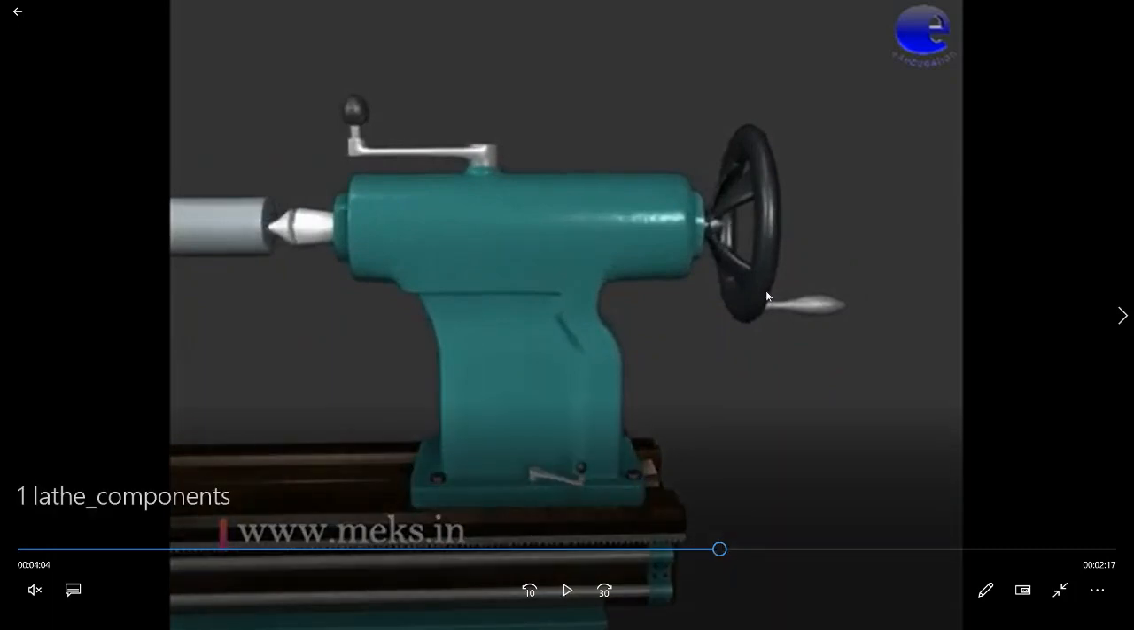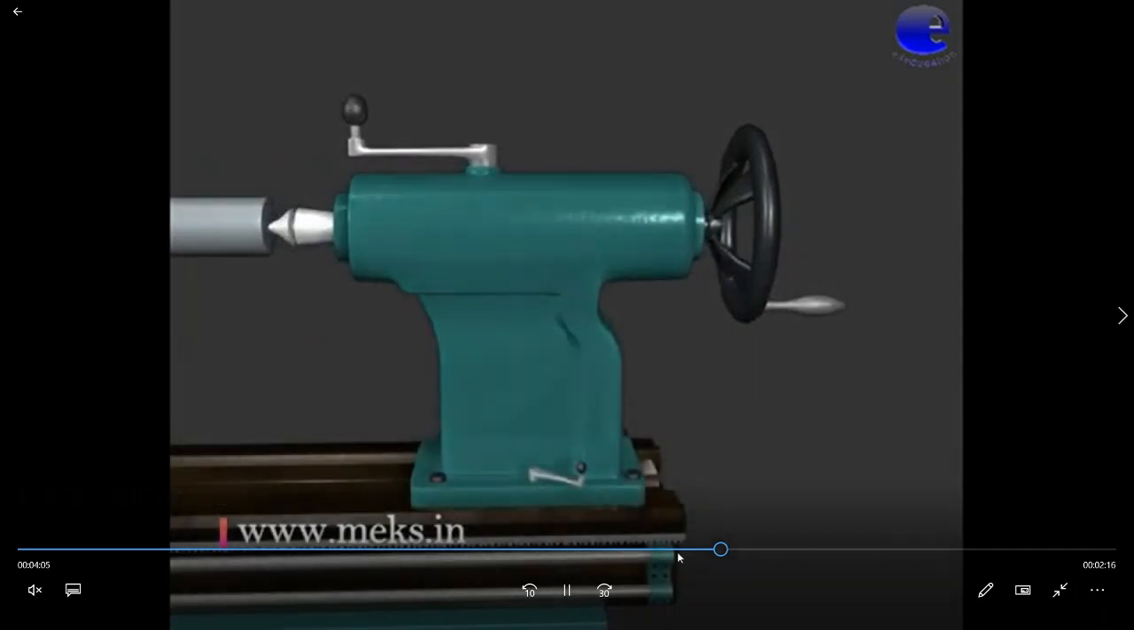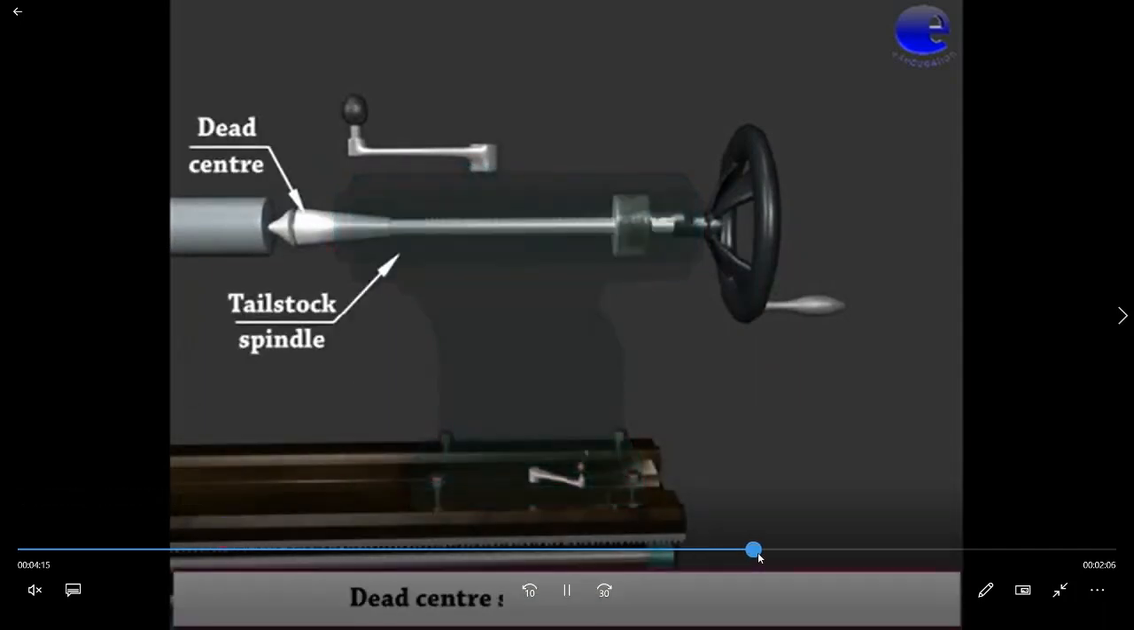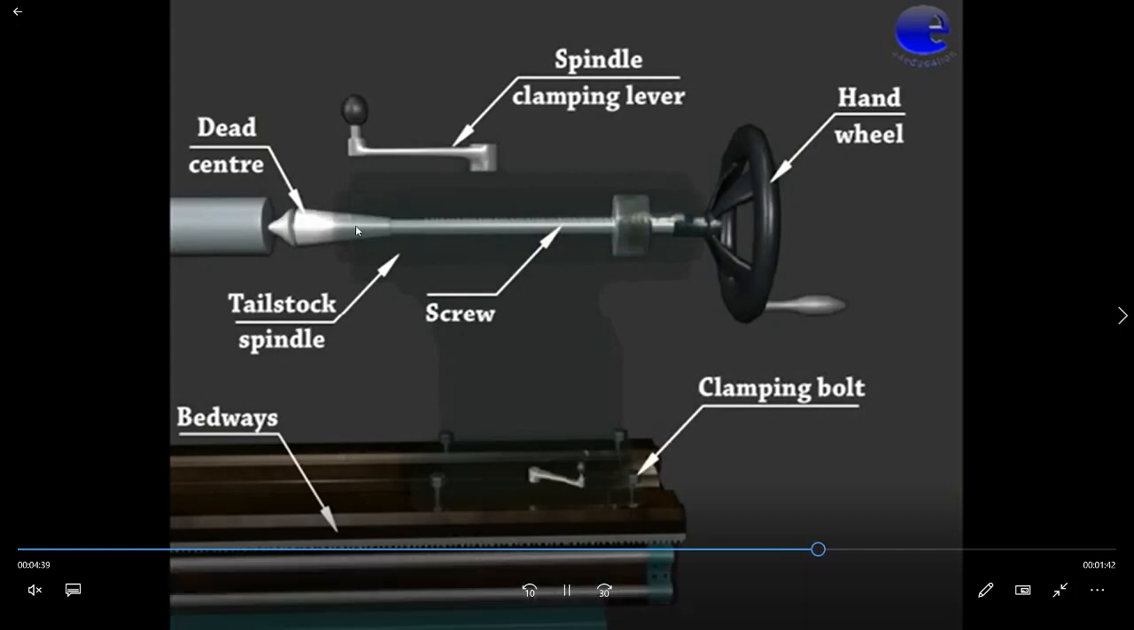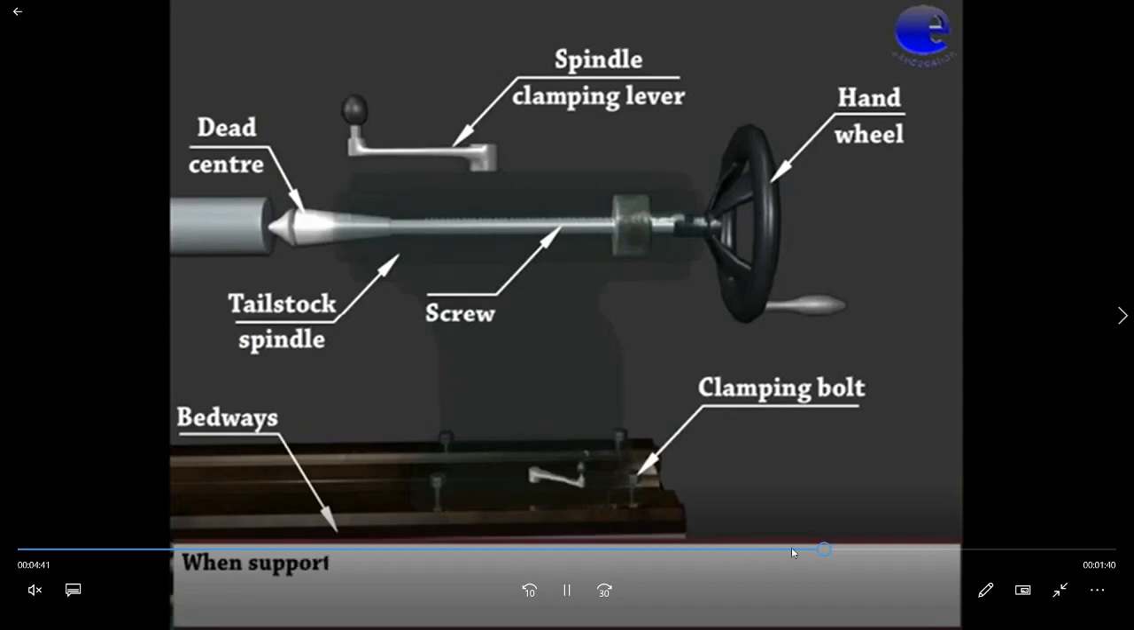Now this is the wheel of the tailstock. When you rotate this wheel, the spindle of the tailstock can come out to adjust to any length of the workpiece. So this screw can move linearly to adjust the length.